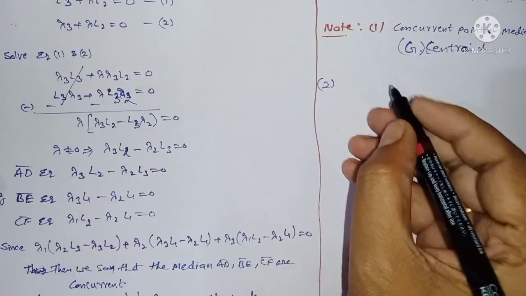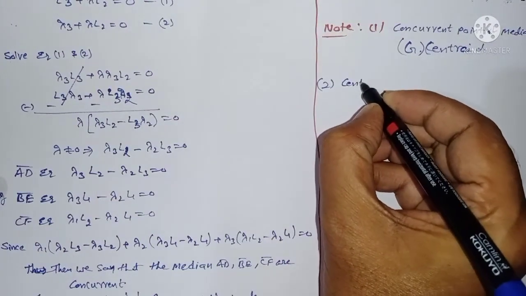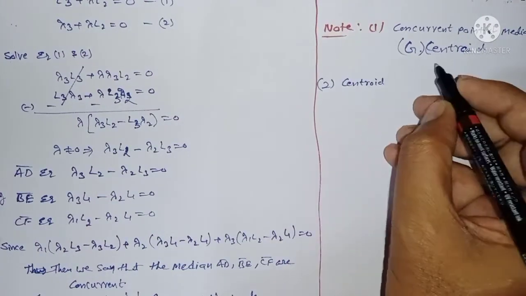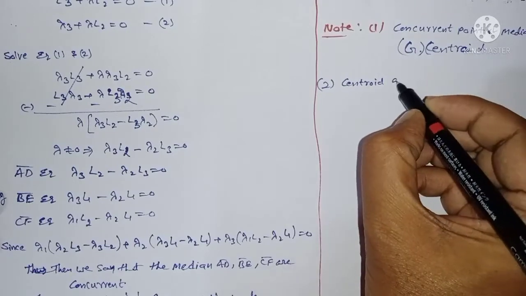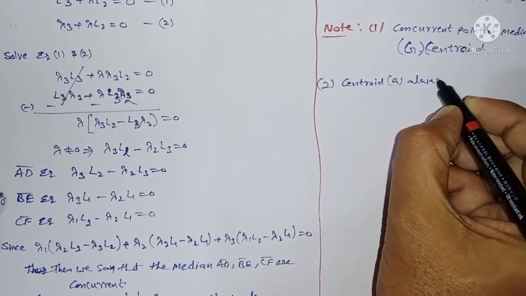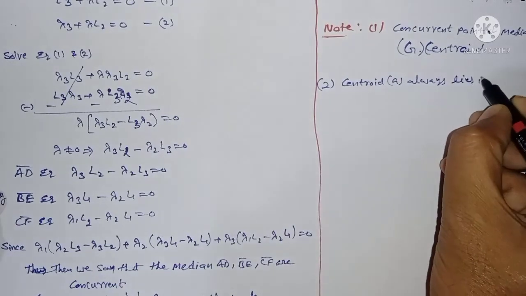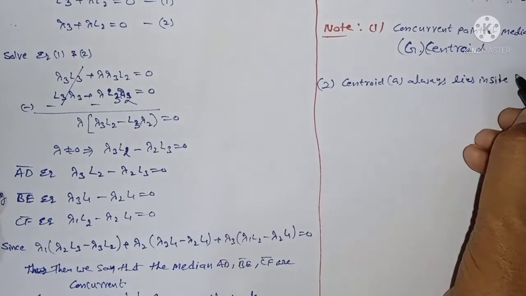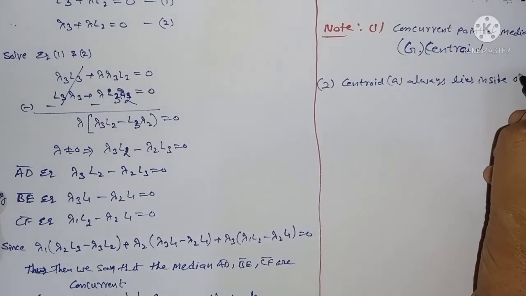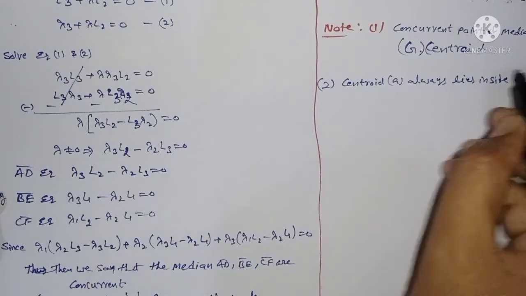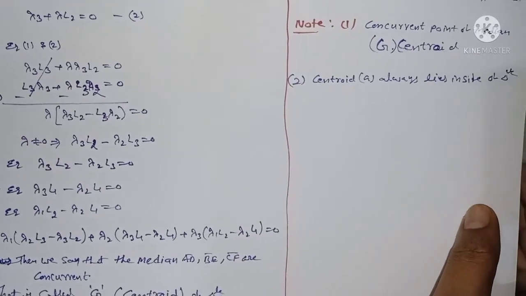I am writing: the centroid G always lies inside of the triangle. Inside of the triangle.